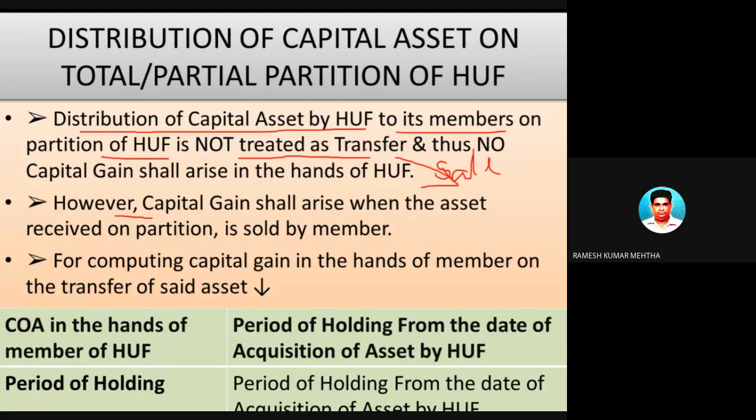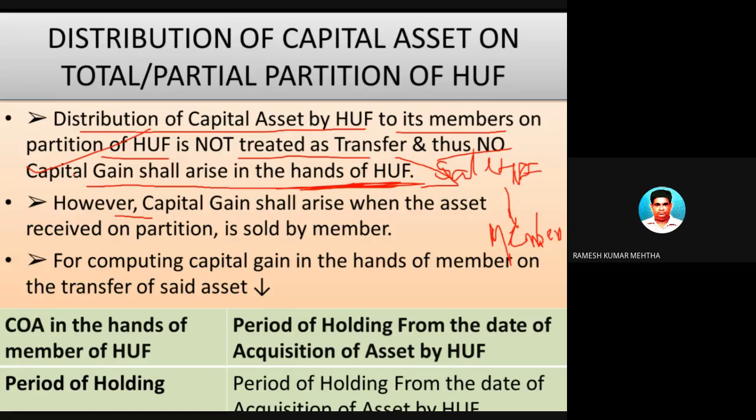For example, your father Mr. X is there, and there is a division of the undivided family, and Mr. X gets a part of the capital asset like land or building. So there is no transfer from HUF to its members. There is no transfer as such. So that can't be treated as a transfer, and thus there is no transfer of capital asset, and thus no capital gain arises in the hands of the members of the Hindu undivided family. Number one, so this is over.